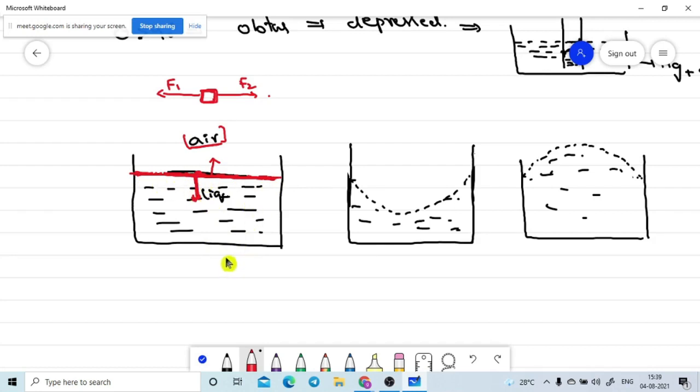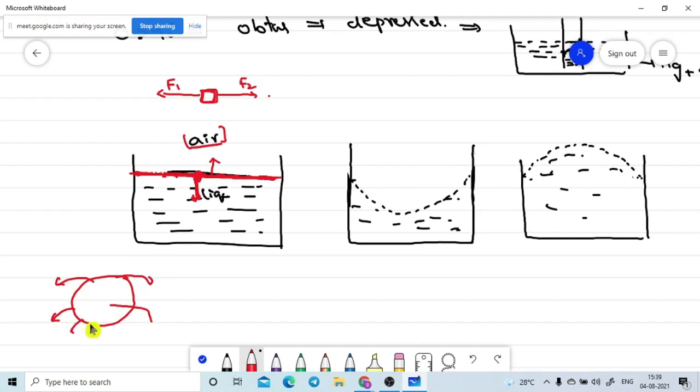Yes, but what I am telling is, you should not take this line like this. It is perpendicular to the surface. What does it mean? So this is the liquid surface. Now it is the liquid surface. At the edge, it is pulling like this. At the edge, it is pulling like this.